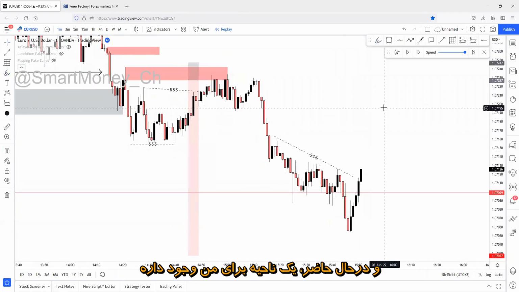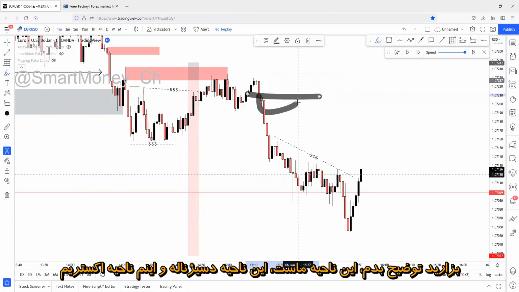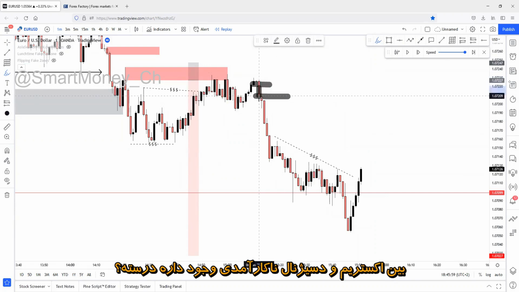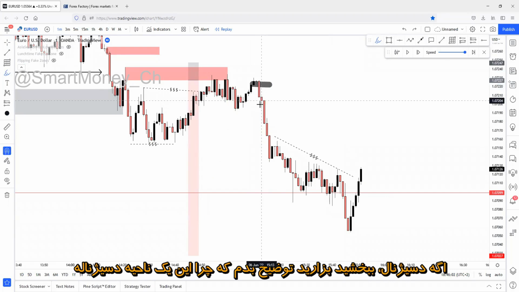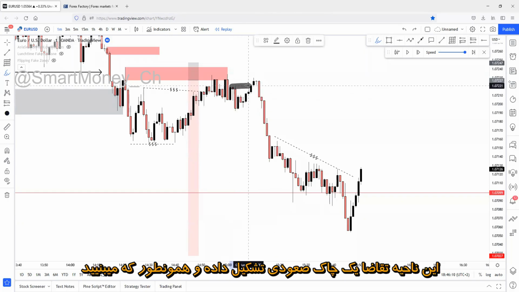And right now, here's one zone for me. Let me just explain. Here's this zone. This is the decision, and this is the extreme. Between the extreme and the decision, there's inefficiency too, right? Let me just explain why it is a decisional: because it was reacting on the demand zone down here. This demand zone has changed character back to the upside here.